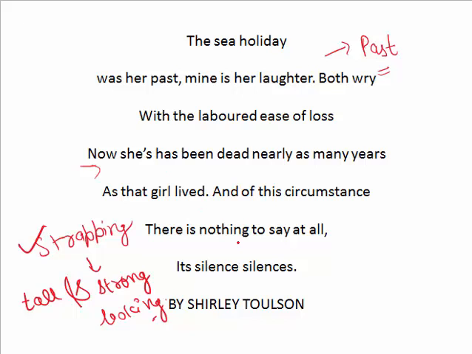And one of the most important lines, this is it's silences. What is the meaning of this line? In the last line, its silences refers to the silence that filled the poet's life due to the loss of her mother. The pain of that loss is so profound that it silences the poet and renders her speechless.